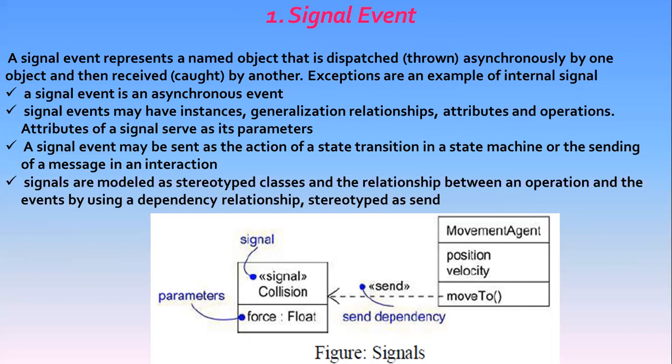In the UML, as we can see in the figure, we model signals as stereotyped classes. We can use a dependency stereotyped as send to indicate that an operation sends a particular signal.